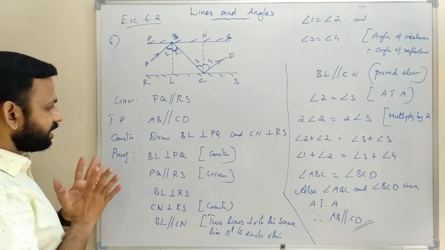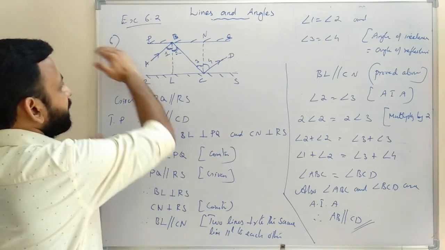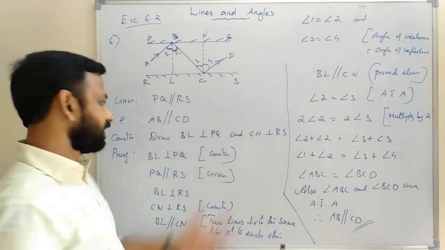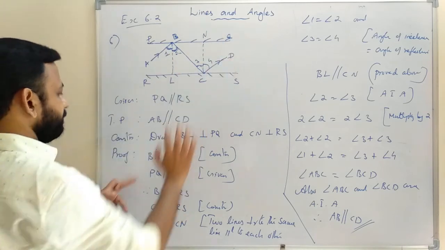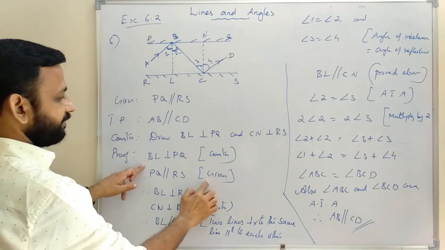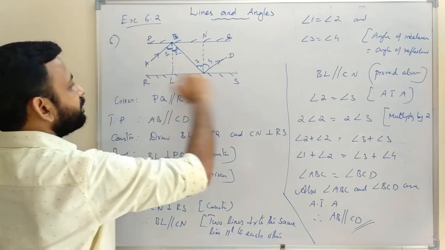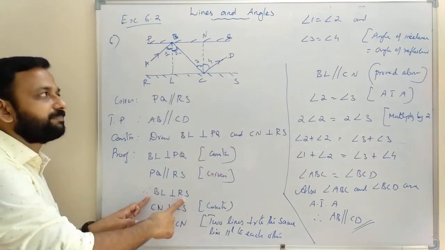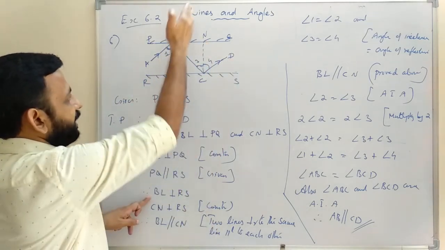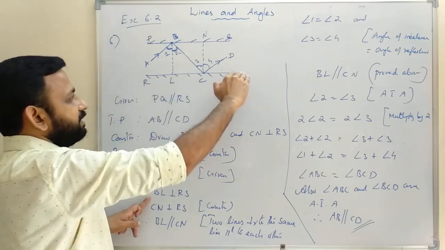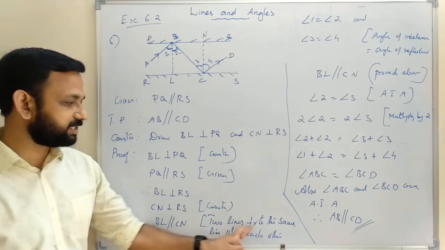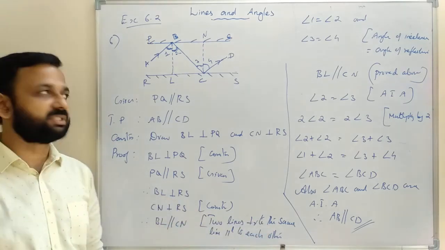Then construction, draw BL perpendicular to PQ and CN perpendicular to RS. Construction. So BL perpendicular to PQ. Construction. And PQ parallel to RS. Given. Therefore BL perpendicular to RS. Then CN perpendicular to RS. That is construction. So BL and CN perpendicular to the same line. Therefore BL parallel to CN. Two lines perpendicular to the same line are parallel to each other.